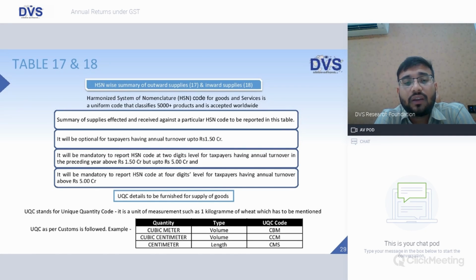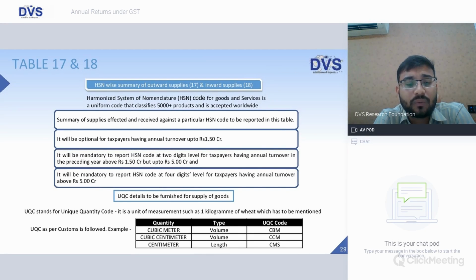It will be optional for taxpayers having annual turnover up to rupees 1.5 crores. So up to 1.5 crores, there is no compulsion of mentioning HSN or providing these details. Mandatory at two-digit level: the HSN code is a multi-digit code for every goods and services. Up to two-digit, it would be mandatory in case your turnover in the preceding year exceeds 1.5 crore, but up to 5 crores. So 1.5 to 5 crores, two-digit code needs to be provided. Mandatory for four-digit code above 5 crores. In case your turnover in preceding year exceeds 5 crores, HSN code needs to be reported at four-digit level.